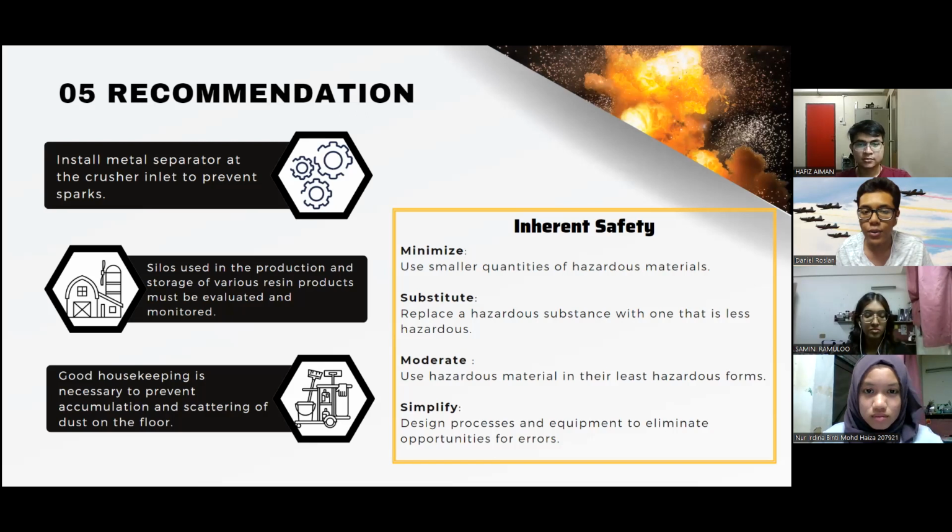place to work. So there are 4 steps. The first one is minimize, where we can use smaller quantities of hazardous materials, and then substitute, where we can replace a hazardous substance with one that is less hazardous. And then the third one is moderate, where we can use hazardous material in its least hazardous form, maybe in liquid form, which is less hazardous than the gas form. And then the last one is simplify, where we need to design our process and also equipment to give the least opportunities for errors to occur.